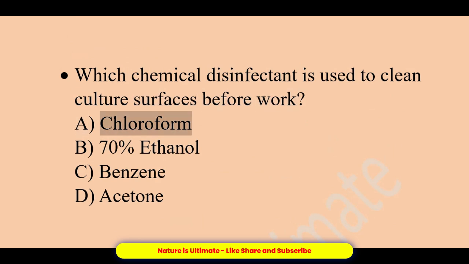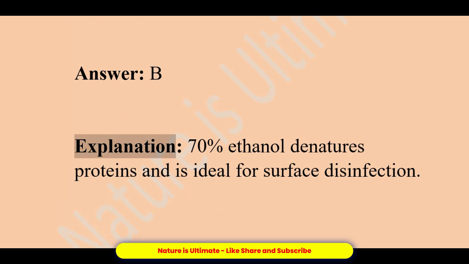Which chemical disinfectant is used to clean culture surfaces before work? A. Chloroform. B. 70% ethanol. C. Benzene. D. Acetone. Answer, B. Explanation: 70% ethanol denatures proteins and is ideal for surface disinfection.